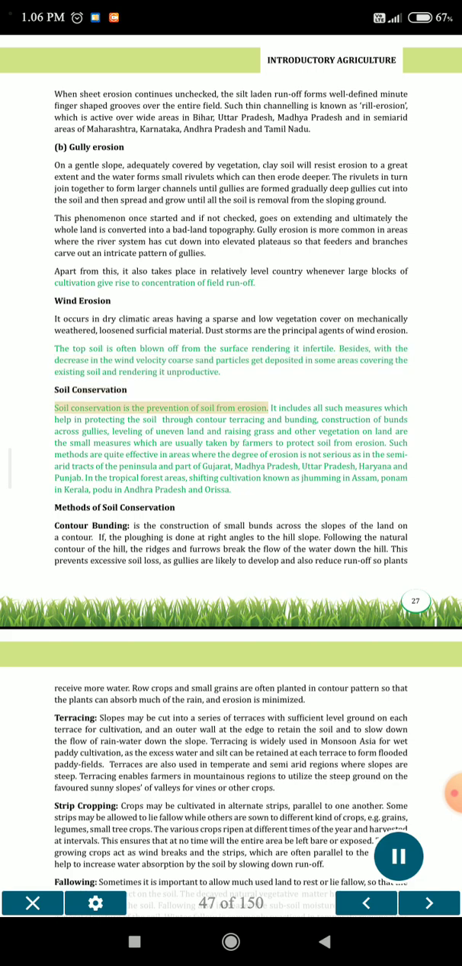Soil conservation. Soil conservation is the prevention of soil from erosion. It includes all such measures which help in protecting the soil through contour terracing and bunding, construction of bunds across gullies, leveling of uneven land and raising grass and other vegetation on land. These are the small measures which are usually taken by farmers to protect soil from erosion.